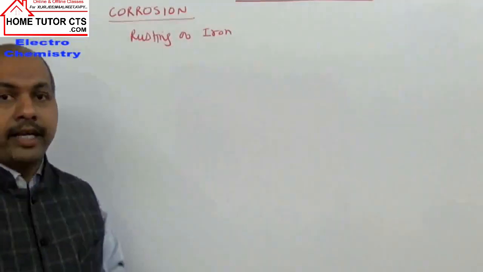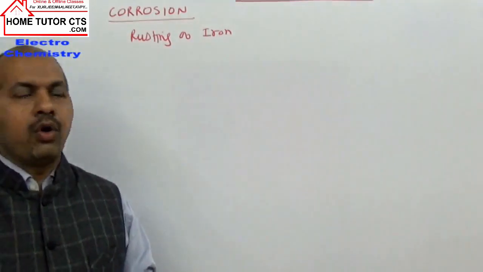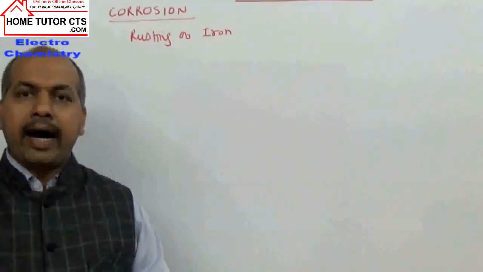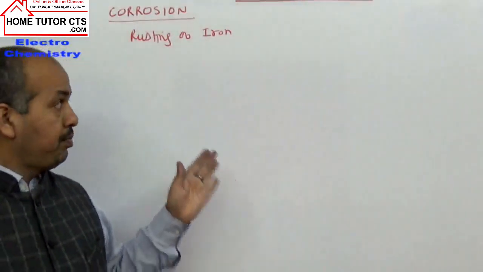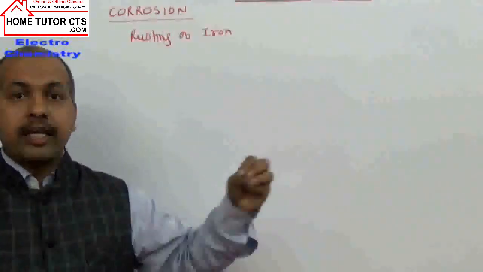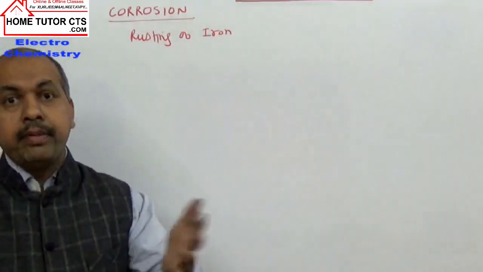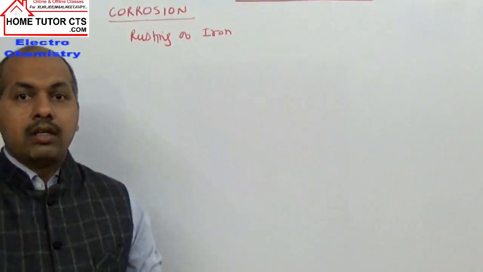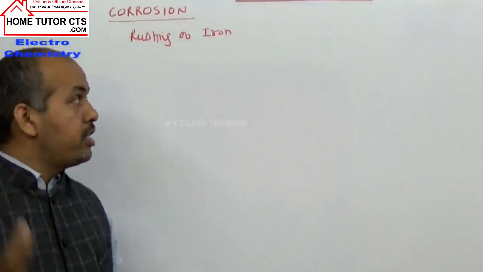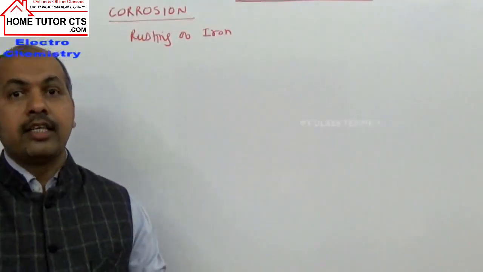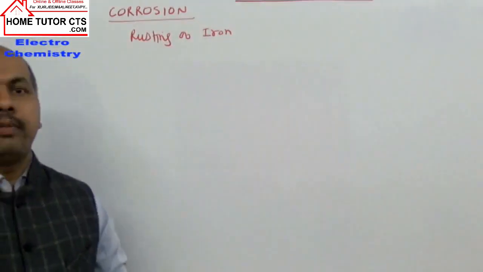Now rusting of iron can be taken as an example of an electrochemical process. Rusting of iron, or in general corrosion phenomena, are examples of electrochemical processes in which one part of the metal can act as anode, where oxidation of the metal takes place. From air, O2 can be reduced in the presence of acidic medium, which comes from CO2 or the pollutant gases in the atmosphere, which can dissolve on other surfaces. So they set up an electrochemical cell.